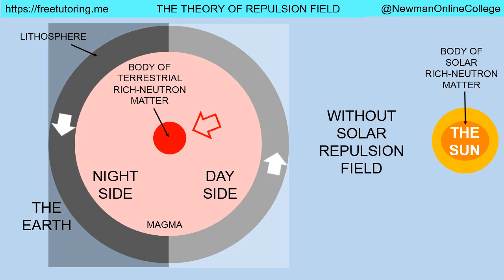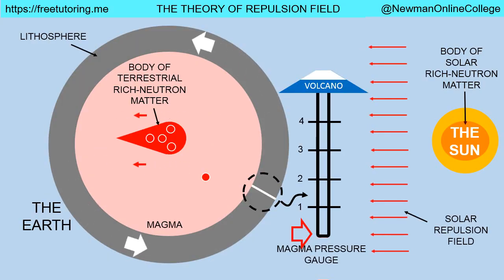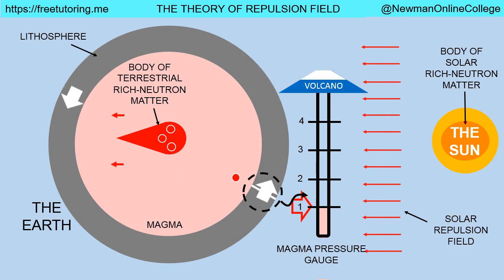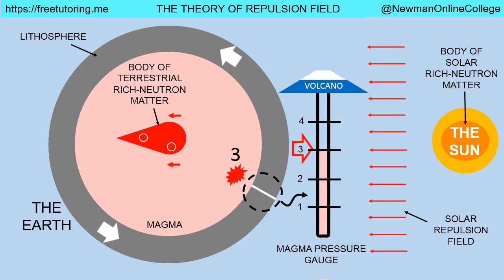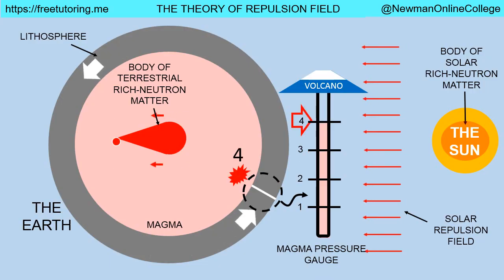Without the solar repulsion field, the body of terrestrial-rich neutron matter at the core of the Earth would be completely a sphere. So, it would be impossible for the body of terrestrial-rich neutron matter to be, back and forth, converted into poor neutron matter. Therefore, the production of energy by the conversion from rich neutron matter to poor neutron matter does not occur. However, with the strong solar repulsion field, the body of terrestrial-rich neutron matter is shifted from the center of the Earth to the night side of the Earth.